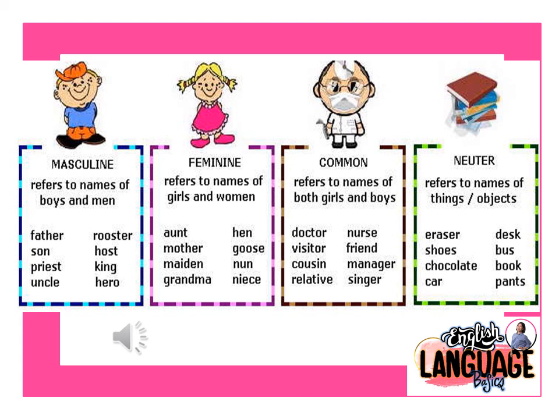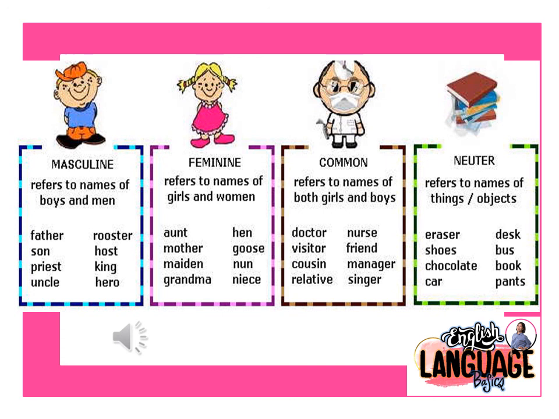For the masculine, we have father, son, priest, uncle, rooster, host, king, and hero. For the feminine, we have aunt, mother, maiden, grandma, hen, nun, and niece.